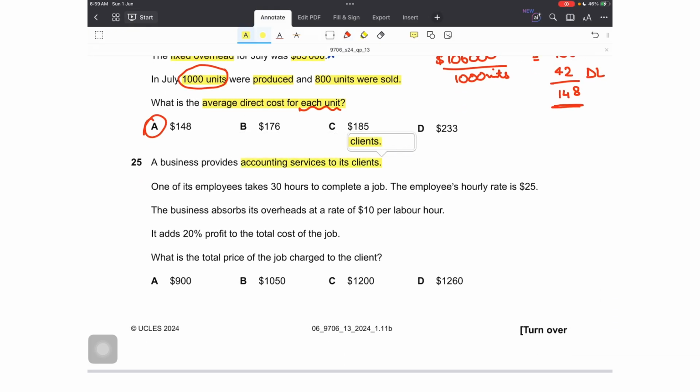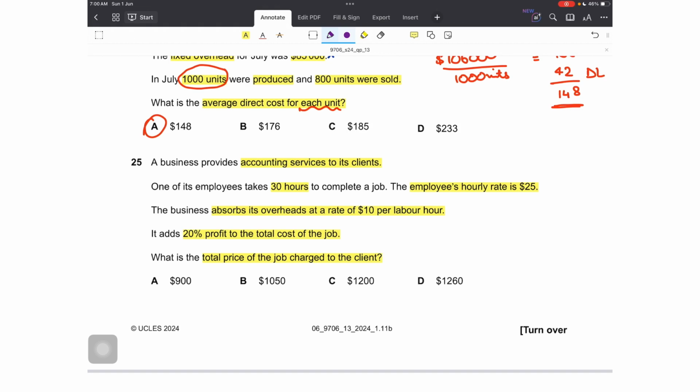25. A business provides accounting services to its clients, a service sector business. One of its employees takes 30 hours to complete a job. The employee's hourly rate is $25. The business absorbs its overheads at the rate of $10 per labor hour. Then it adds 20% profit to the total cost of the job. The question is, what is the total price of the job charged to the client? How much will we quote to our client for this job?